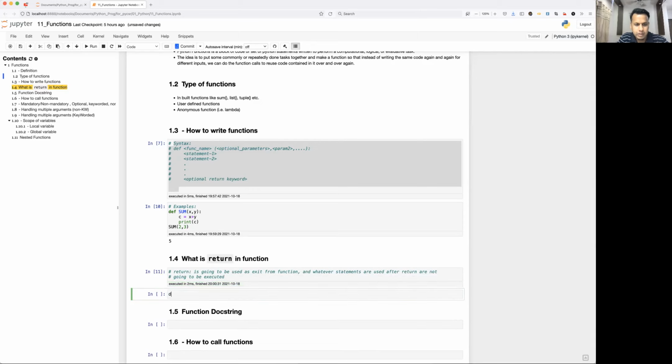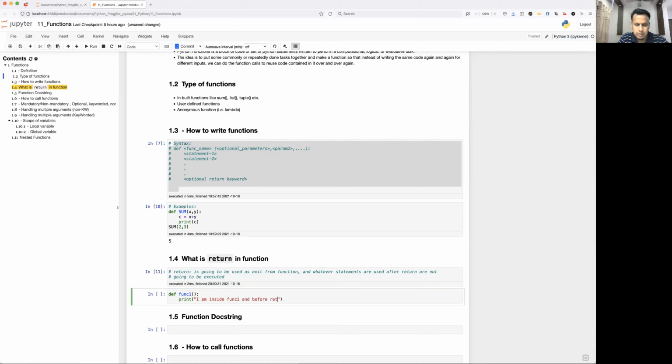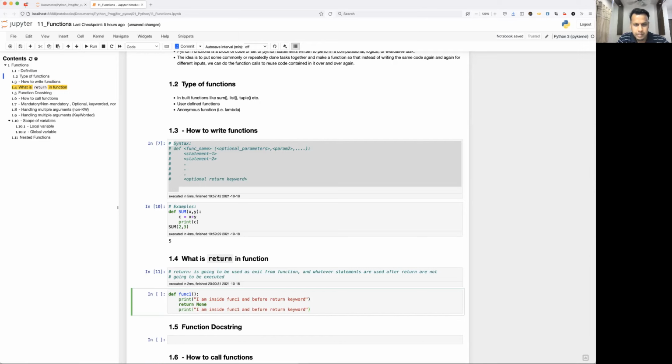So let's see one example here. I'm just going to take def func1, just a normal function. I'm just going to print I am inside func1 and before return keyword. Let's return something. I'm not going to return anything because this is just printing one statement. I'm just going to return None and print once again, this is after. Now the definition is created.